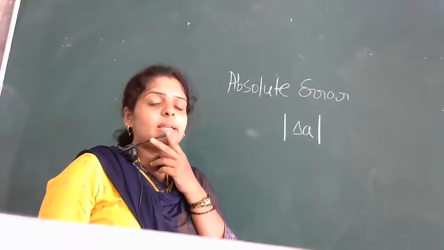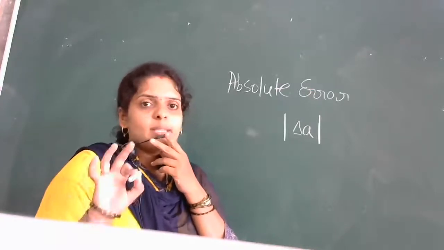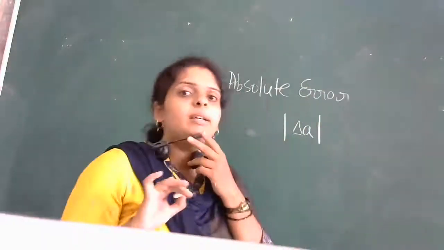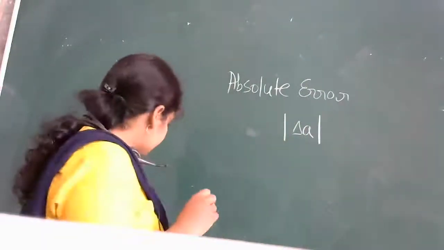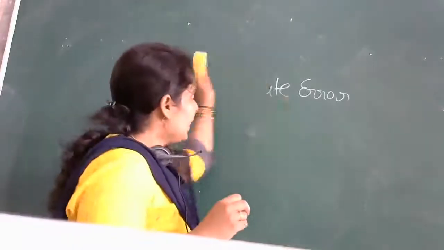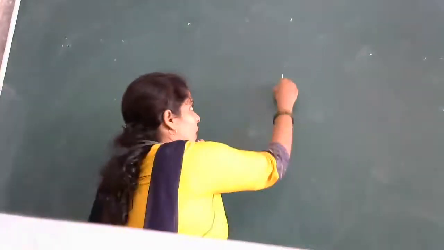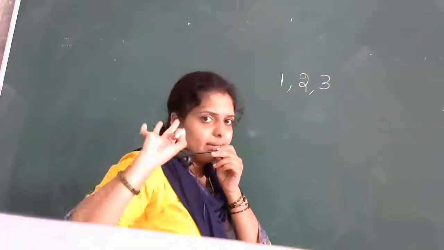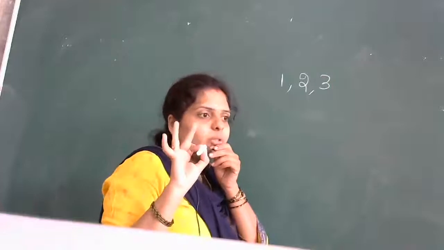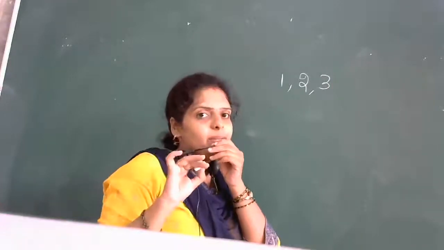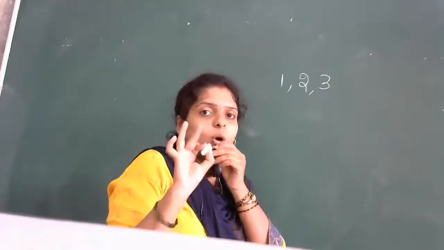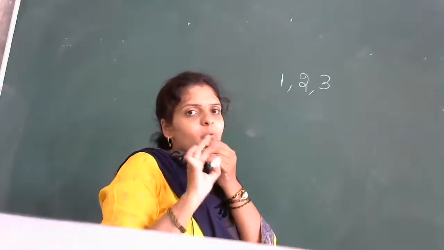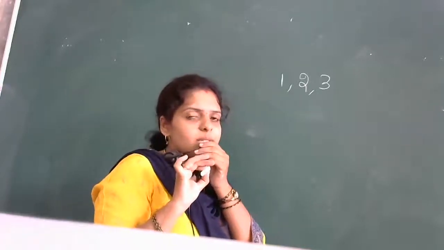Now we will see what absolute error is. I'll explain with an example first, then I'll come to the definition. Suppose we have numbers, I'll take only three numbers: 1, 2 and 3. What is the mean of these numbers 1, 2 and 3?